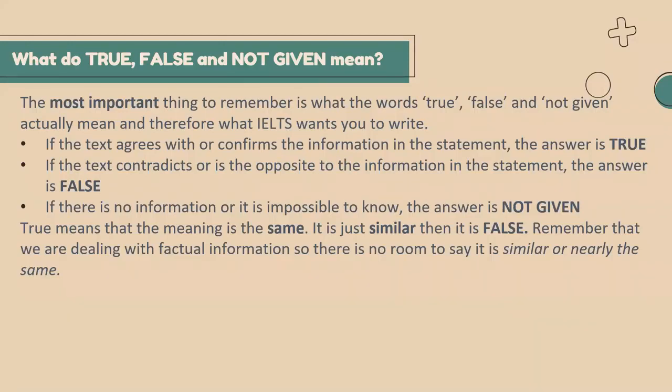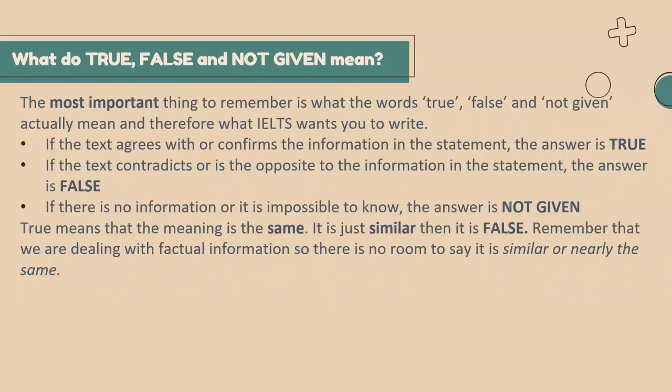अगर आपके लिए कोई known passage आता है and you have some knowledge regarding that passage, then also in true false not given, be very clear with the passage only. अगर पैसेज में जो इंफॉर्मेशन दी गई है वो इंफॉर्मेशन स्टेटमेंट के हिसाब से एग्जैक्ट जा रही है, देन ओनली इट विल बी ट्रू. अगर सिमिलर भी जाती है देन इट विल बी फॉल्स. Right, it should be exact meaning, it should be factual, so exact meaning के साथ जाती है, then only your statement will be true, otherwise it will be false.